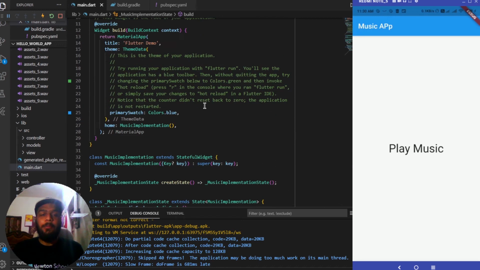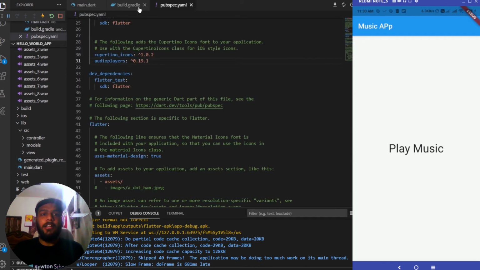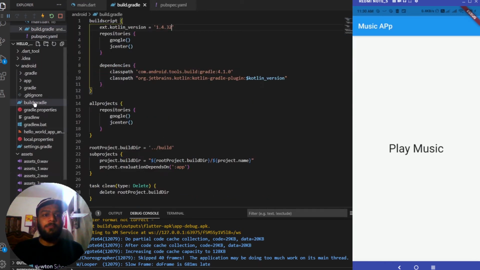When I was running the app, it was providing me with another Kotlin debug exception error. So for that, what I have done is I have gone inside the build.gradle file, which is present in the project's Android directory. Inside this build.gradle file, I have changed the version of Kotlin which was present.